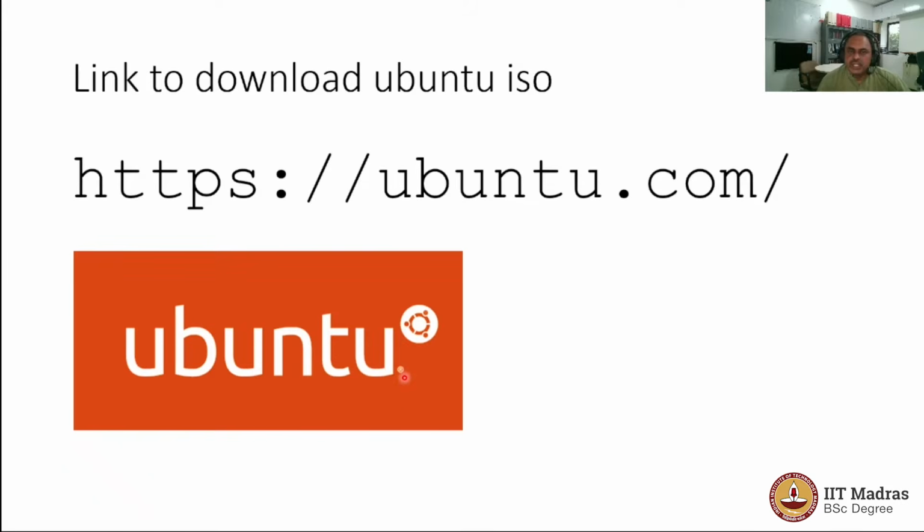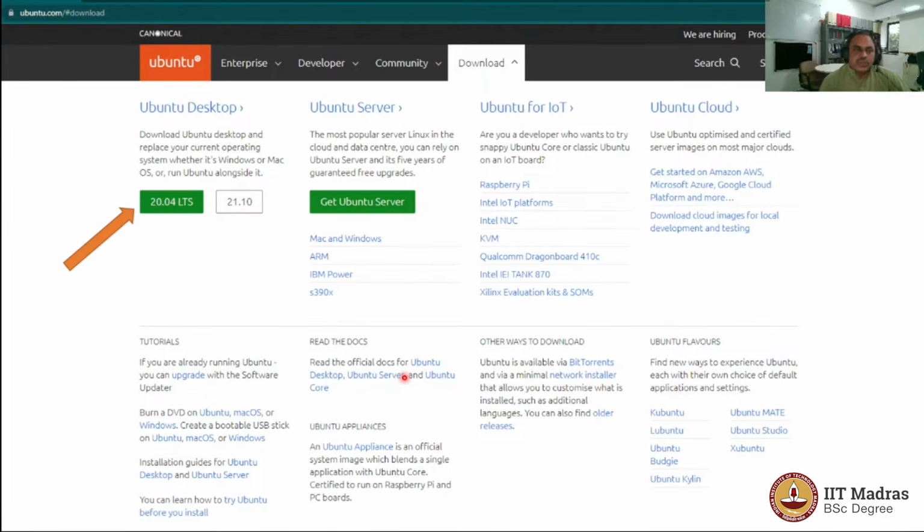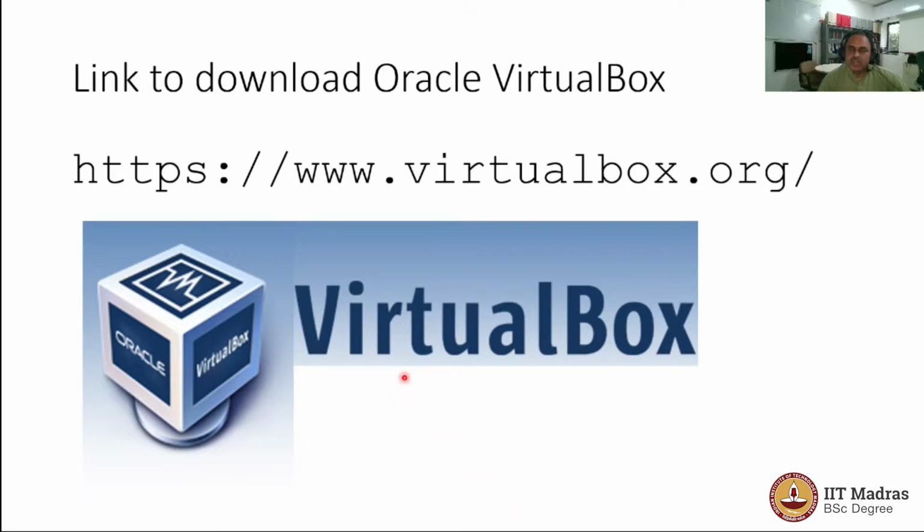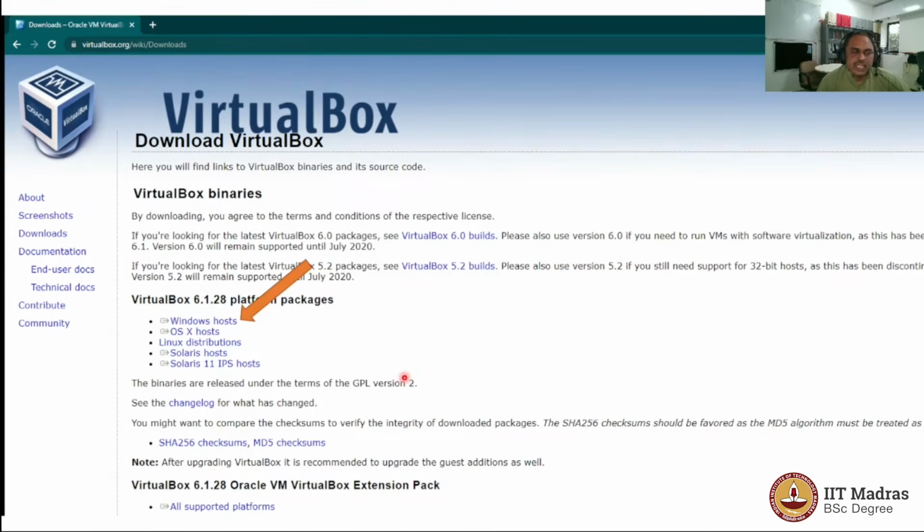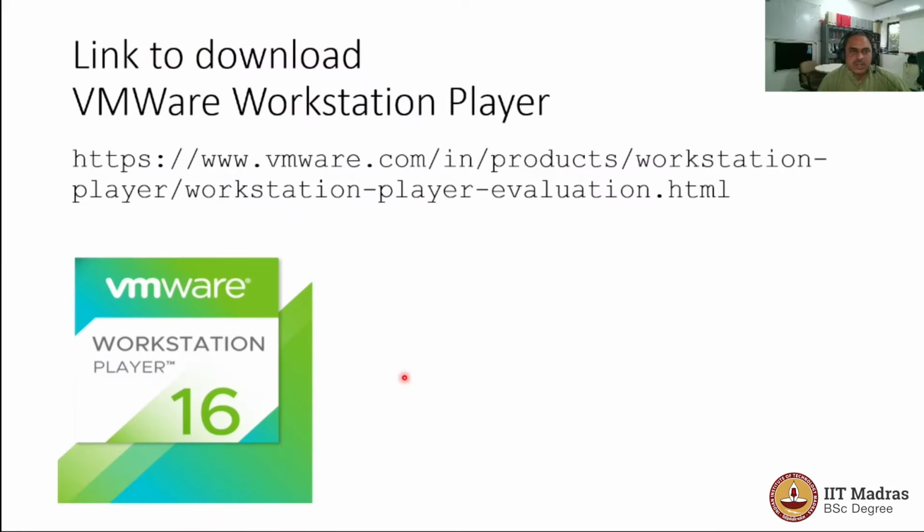So you can download the Ubuntu ISO from ubuntu.com, and you could then click on the highlighted link 20.04 LTS and download the image. You could download the Oracle VirtualBox from the website virtualbox.org, and you need to click on the link meant for Windows host because that is your host operating system, and then use the exe file that comes to install the VirtualBox.